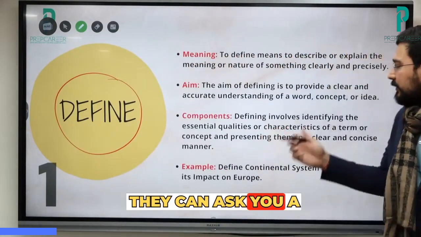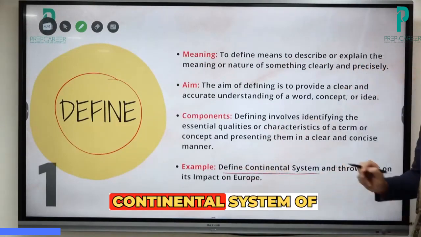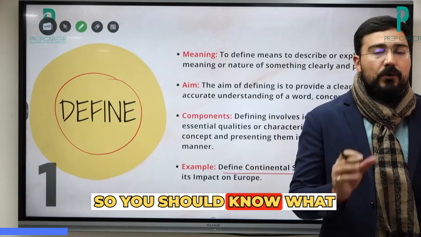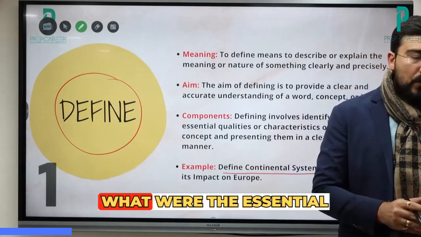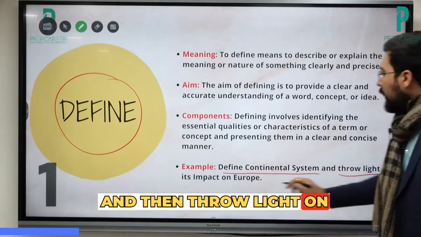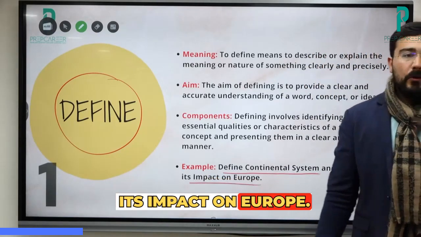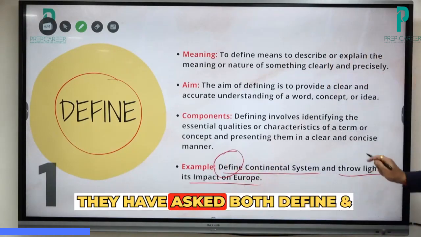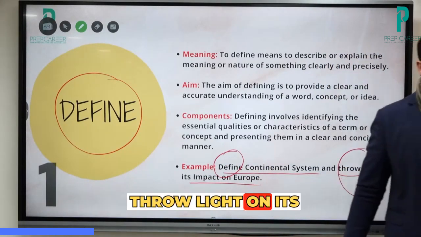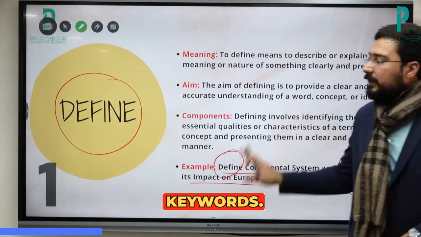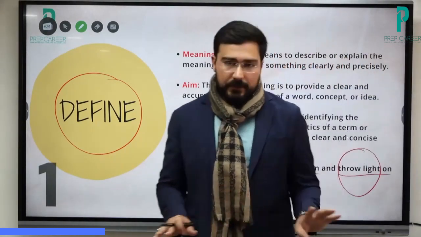Okay, like they can ask you a question, define continental system of Napoleon. So you should know what was this continental system, what were the essential elements of that, and then throw light on its impact on Europe. So they have used two keywords here, or two directives. Define भी पूछ लिया and throw light on its impact. Okay, these are the basic keywords. इसमें समझने में ज़्यादा दिक्कत आती भी नहीं है.